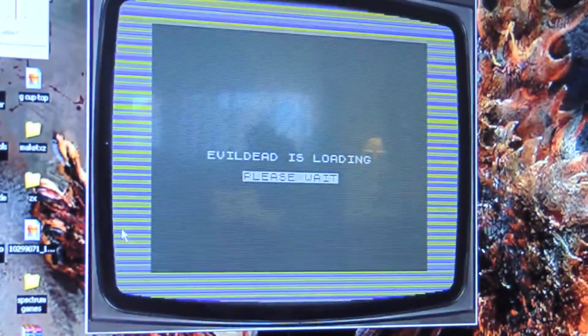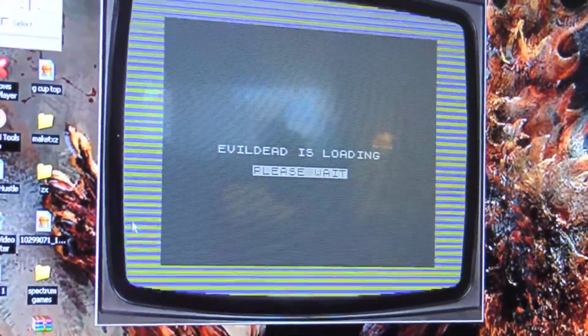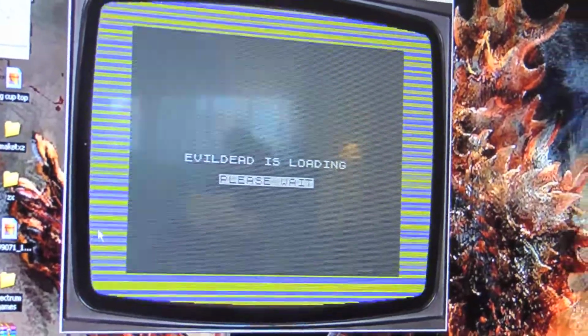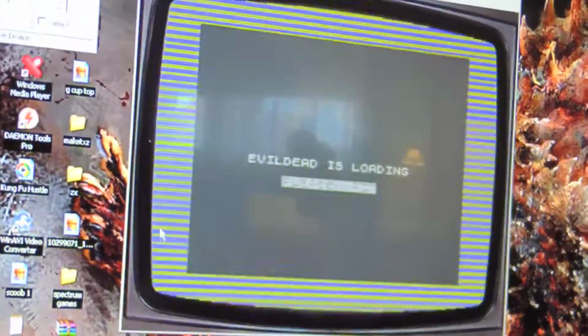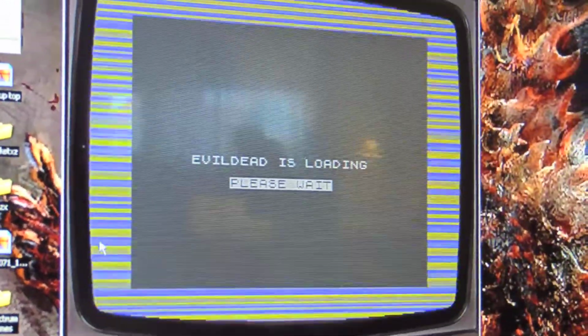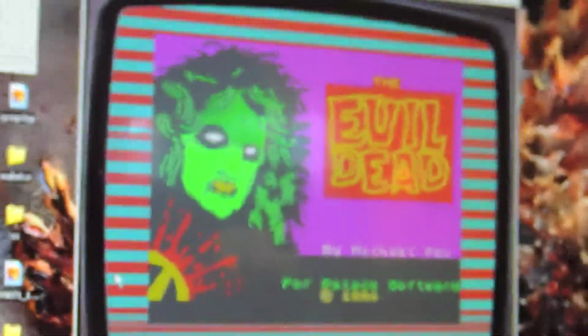But basically it just plays through the tape, and once the tape is done, it's installed. Kind of like a computer game, but it's playing through. Now, some of the differences in this game compared to the Commodore version is this does not have the title intro, which shows him walking around and talking about how he got there and thanking people that helped him make the game. And it does not have any of the title intro music, which is pretty neat. I'd rather have the intro music, but I mean, just to be able to play it at all is nice.